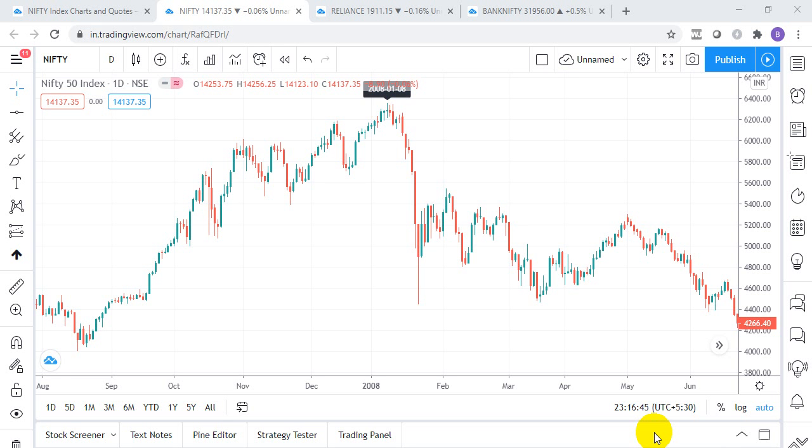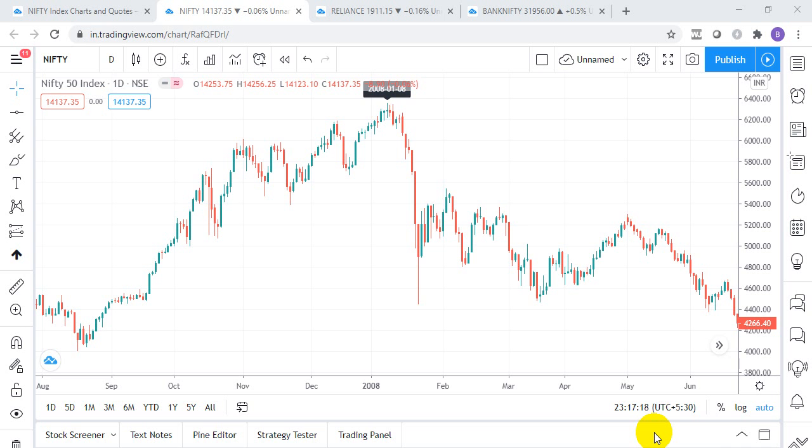Gann focused on one important thing, which is, if you want to forecast the future, you need to analyze and understand what has happened in the past. Now we had three major bull runs in the market. The first one was during the Harshad Mehta time. Second was the dot-com bubble of 2000, which the Ketan Parekh scam is known for. And the third was the financial crisis in 2008.